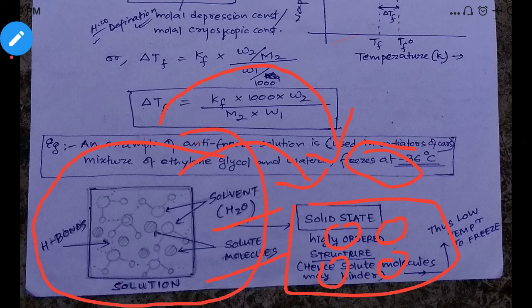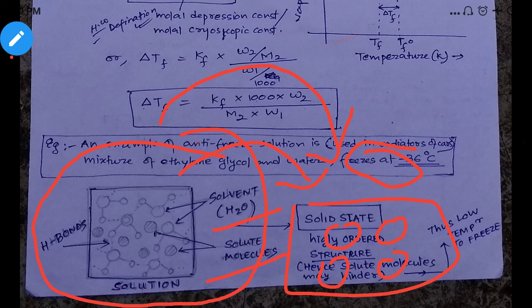So the bond that should form between solvent molecules, the bond that should form between solvent molecules for becoming solid, that will be restricted due to the presence of the solute molecules. That means the solute molecules will hinder.